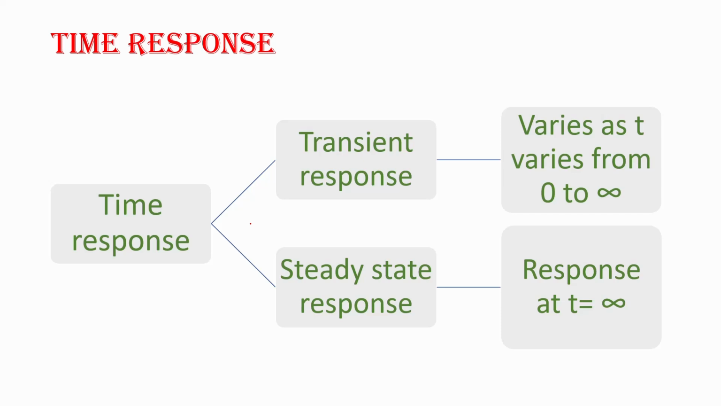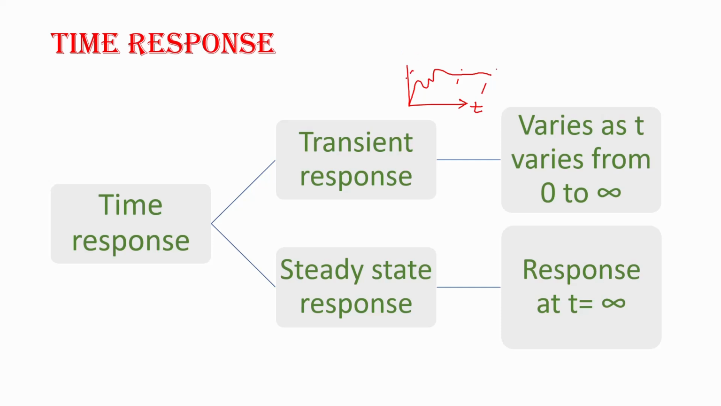Time response includes two kinds of responses. One is transient response and the other one is steady state response. Transient response is a response that varies from 0 to infinity as the input varies. That is, with respect to input time, the response varies from 0 to infinity. This is transient response. Steady state response is the response at t equal to infinity, after attaining its maximum value, the final value. That is steady state response.